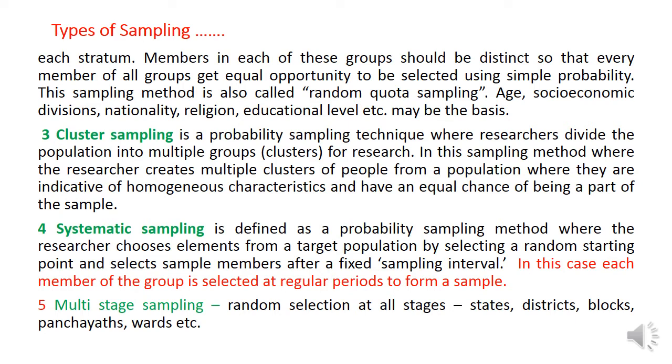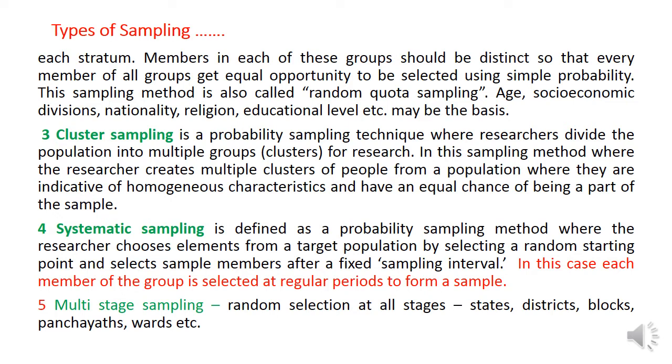Third one, cluster sampling. Cluster sampling means the researcher divides the population into multiple groups or clusters.